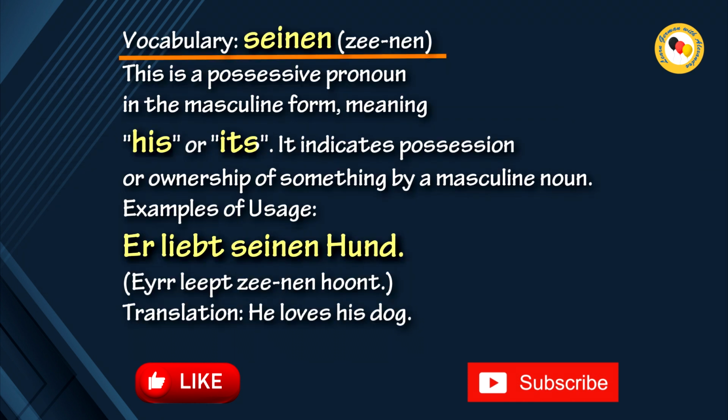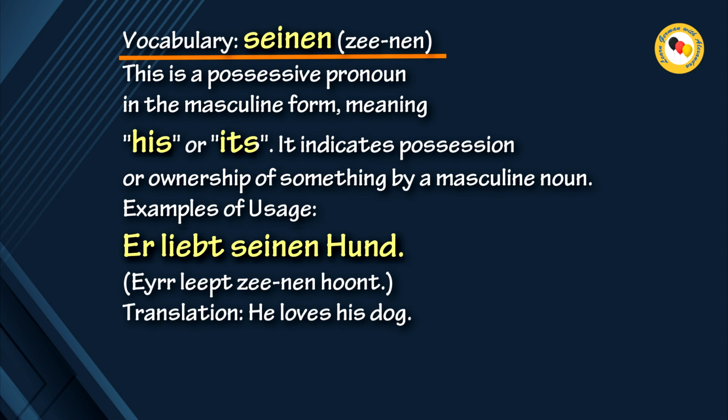Vocabulary. Seinen. This is a possessive pronoun in the masculine form, meaning his or its. It indicates possession or ownership of something by a masculine noun. Examples of usage: Liebt seinen Hund. Translation: He loves his dog.